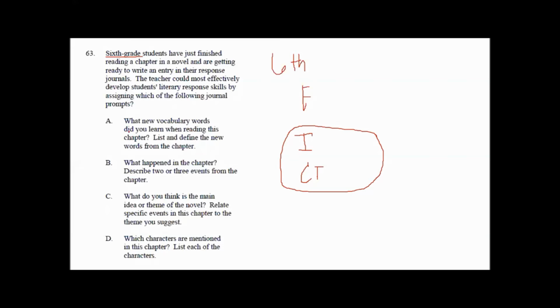Use new vocabulary words. What new vocabulary words did you learn when reading this chapter? List and define the new words from the chapter. That's a really good activity, but is it actually a good use of a journal, right? Remember, a journal is where they put their own thoughts. There has to be a connection of self to text at a certain level. So this one about new vocabulary words is helpful, but it actually goes into vocabulary development, right? It doesn't really go into reading comprehension, although it's essential for the comprehension of reading.